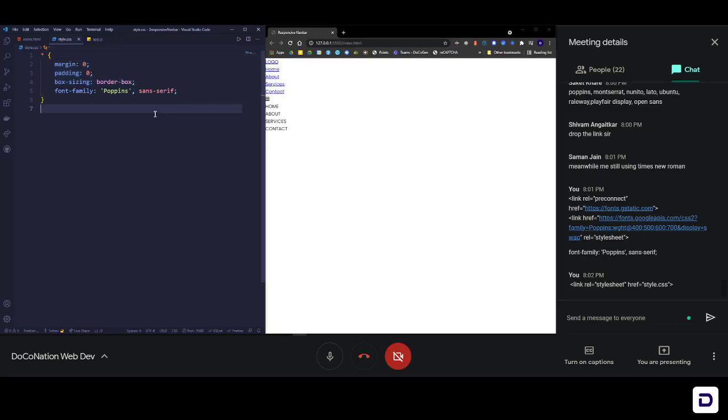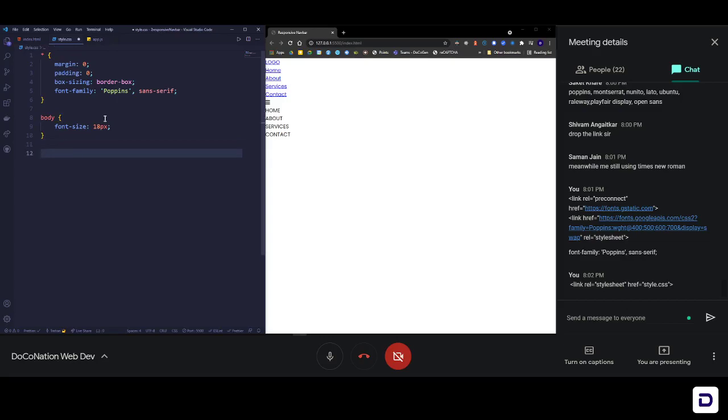Now, moving forward, the first thing we are going to style is the body. There's not much to do in body. I guess we can set a definite font size for everything, so let me do that. The font size I want is, let's say, 18 pixels, so every text is going to be 18 pixels. I guess that's it for body for now. If we need anything, we'll add it later on.